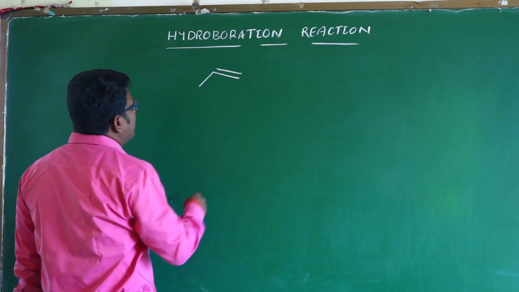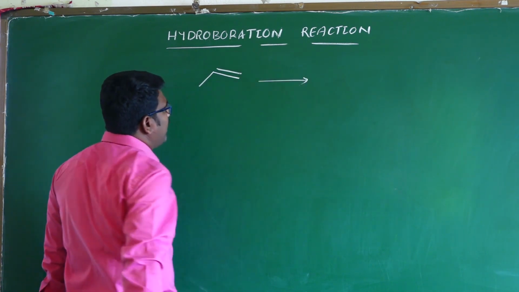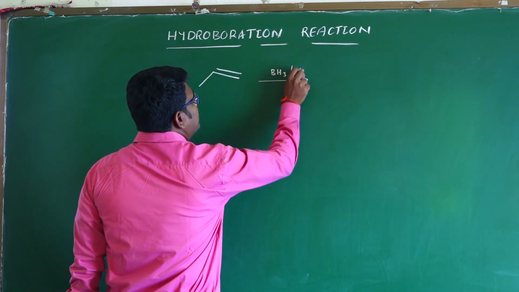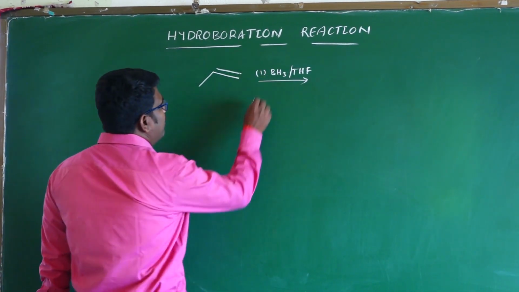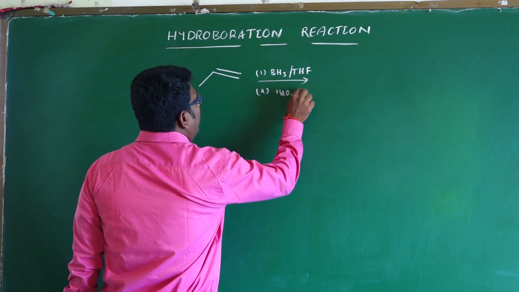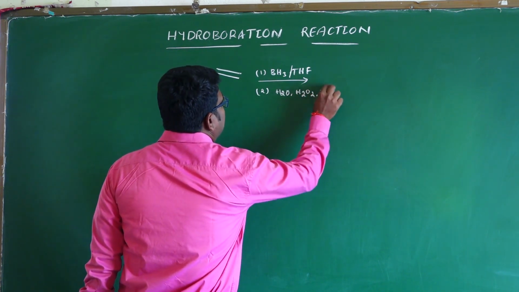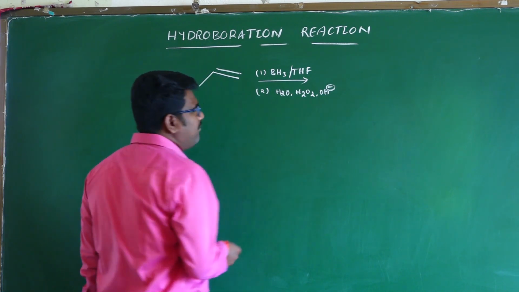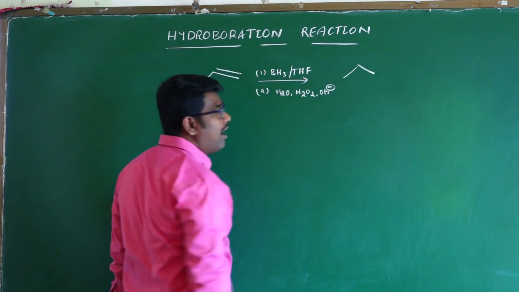This alkene reacts with BH3 in THF, tetrahydrofuran, as one reactant, and another in the presence of H2O, hydrogen peroxide and OH minus as a base. These react with the alkene, and the major product is the less substituted alcohol.